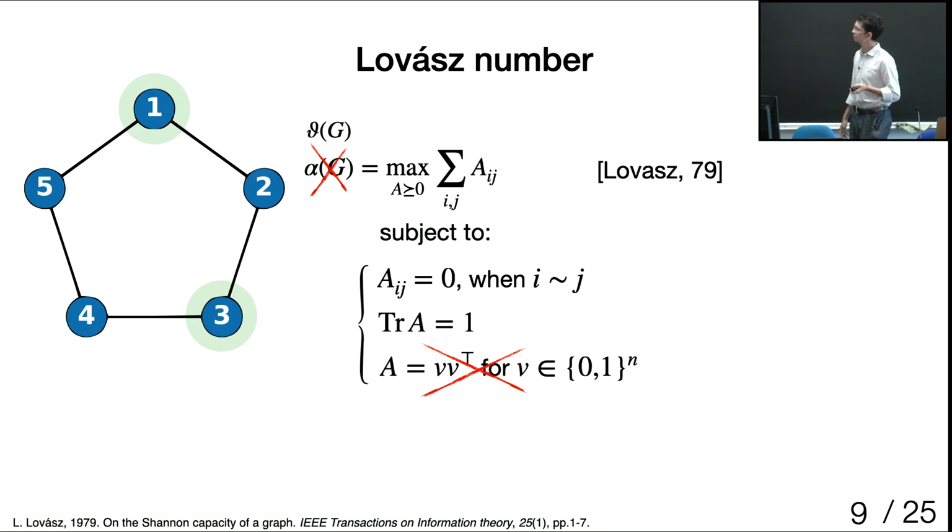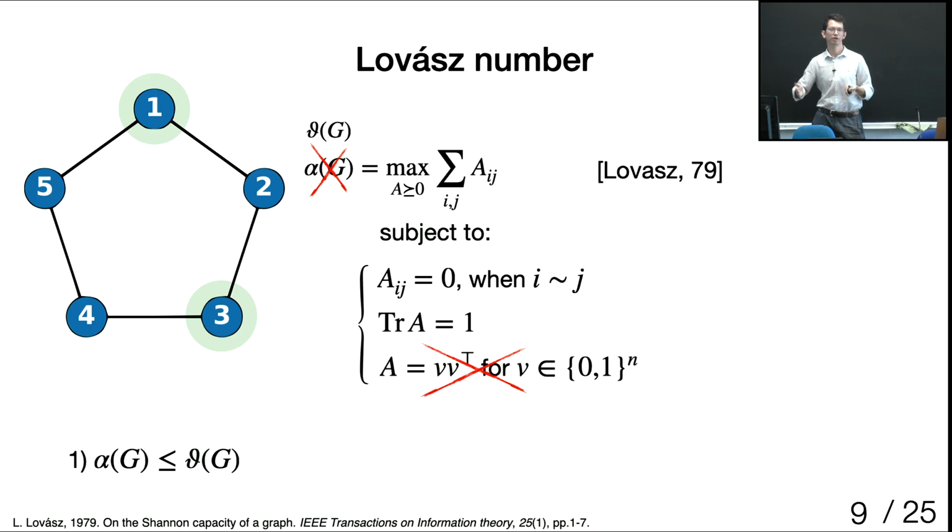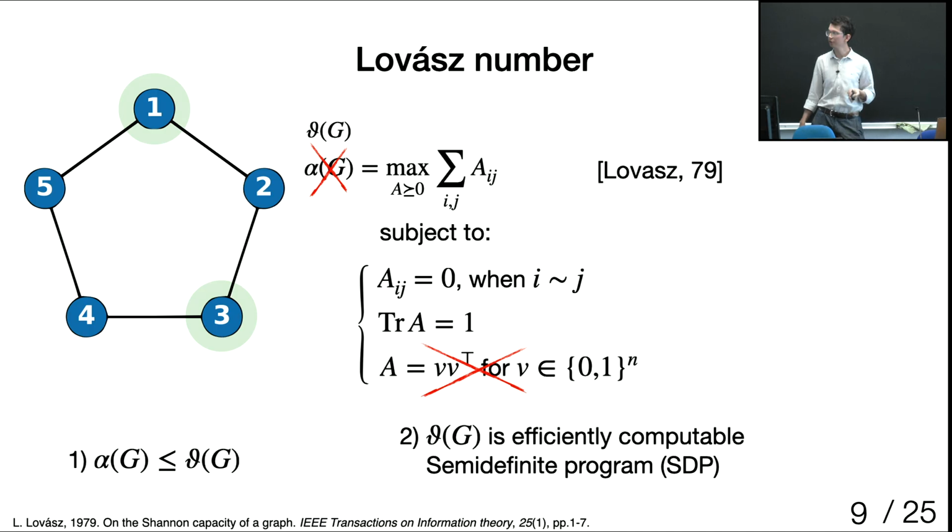And so what do we know? It's the relaxation of the maximization problem, so for sure the value is at least as large as the independence number. And second, this theta number can be efficiently computed by the tools of semi-definite programming. I believe this is one of the first examples of a semi-definite program, which are now prevalent in mathematical optimization. So it's a way to relax non-convex problems.